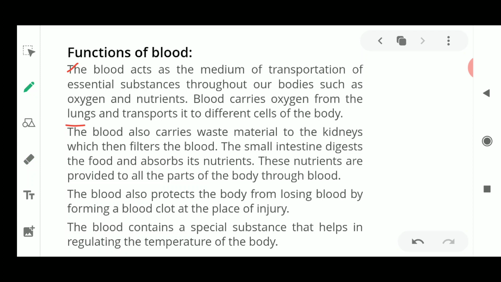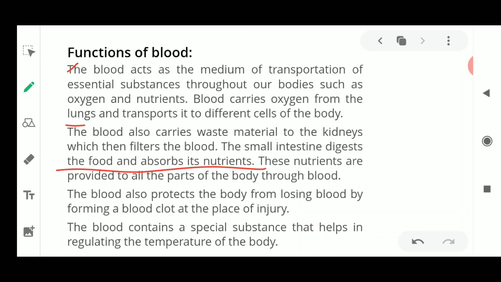What is the next thing? The small intestine is going to digest the food and it absorbs the nutrients. I told you in the first chapter, where we studied nutrition in animals, and in the second chapter we saw that whatever is digested in the small intestine is taken up by the villi, and these villi are very close to the blood vessels, and these blood vessels are going to have all the nutrients which are being absorbed by these villi. So the blood is going to take up the nutrients, the oxygen, and the energy from other parts of your body, and it is going to be transported to all parts of the body.